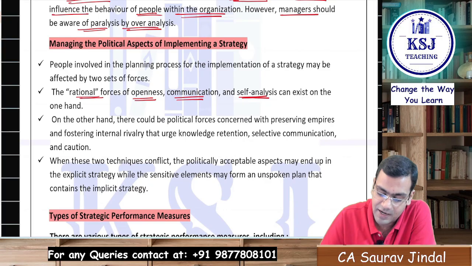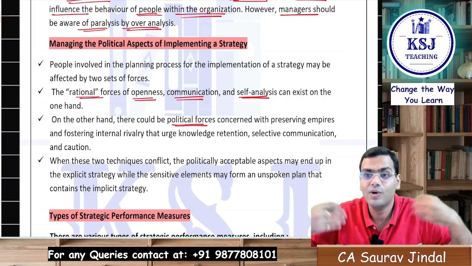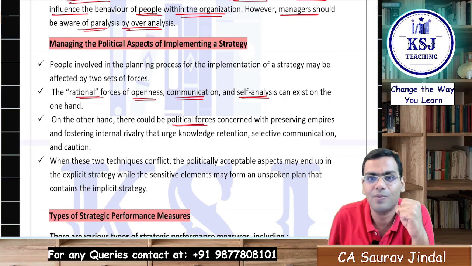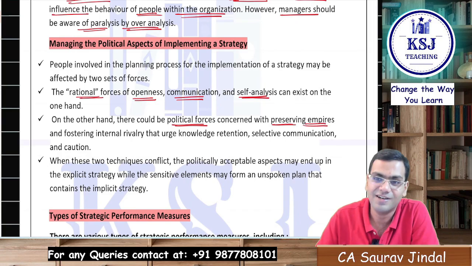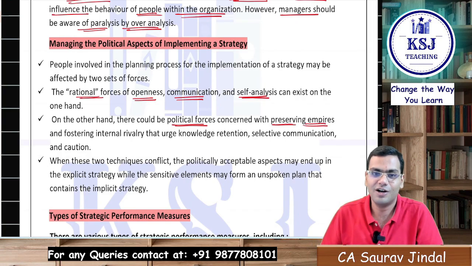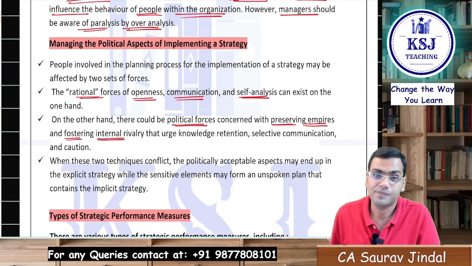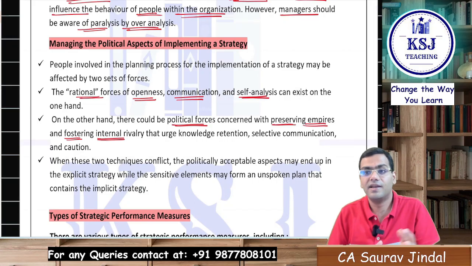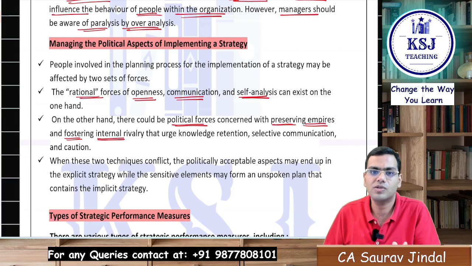Then on the other hand, there could be political forces who are just concerned with their power, that if they include everyone, their power might get reduced. So let's stick to our power. Right? Let's take the decisions. Concerned with preserving their empires, right? That their power, their empire should not fall down. And fostering the internal rivalry. It's a very common thing, right? You must have heard a lot of times that there is politics going on in the office. What is politics? That is rivalry against each other. The person wants to stay ahead of the others, and he is making all those strategies accordingly.